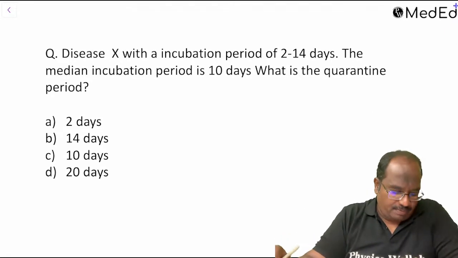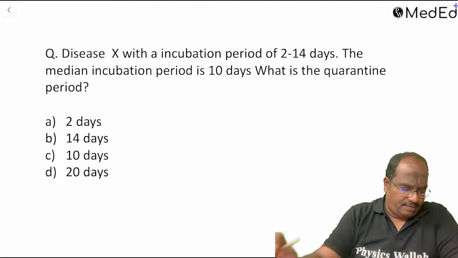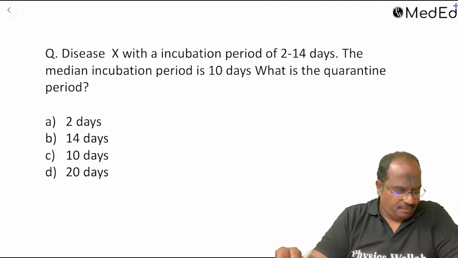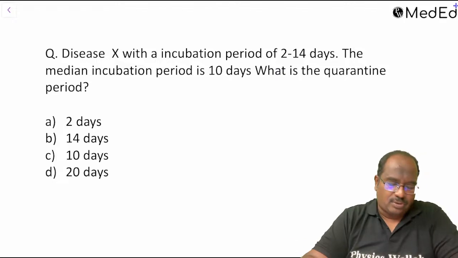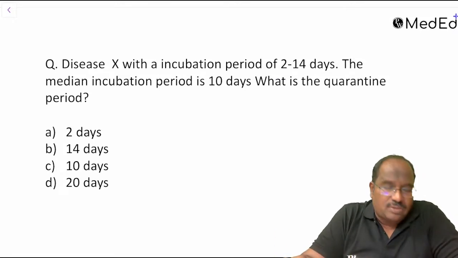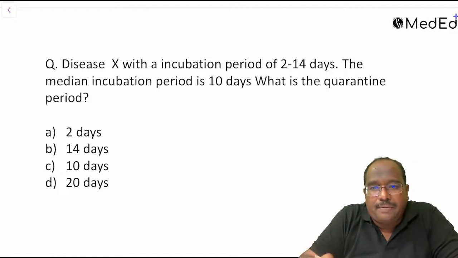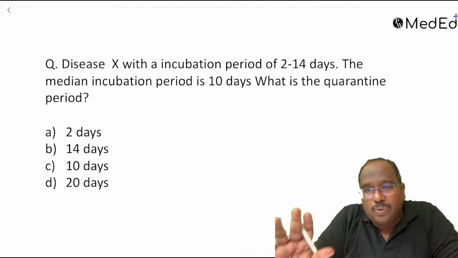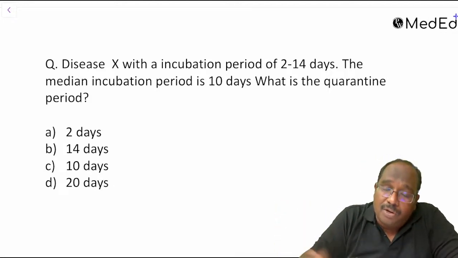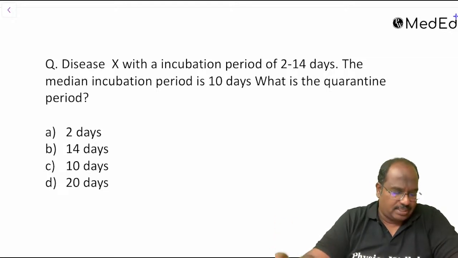Disease X with the incubation period 30, in which people develop disease, 50 in non-vegetarian people. The finding was no relation. Yeah, this is chi-square test only. So disease occurrence is what data? Qualitative data. How many groups are there? Two groups. No relationship. If you want to prove that, you have to go for chi-square test, guys.